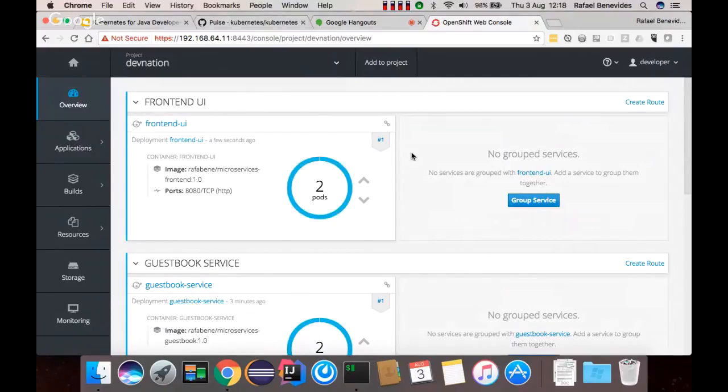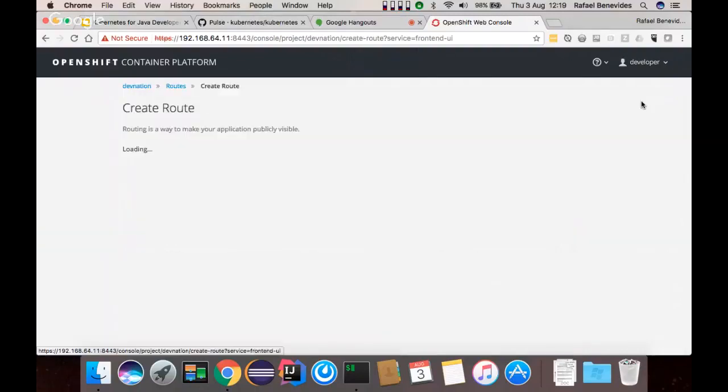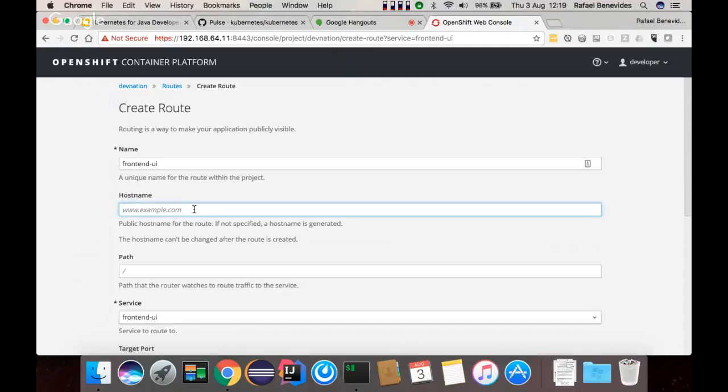Something that I can do that's a feature of OpenShift is that I can create a route, and that will allow me to access this application externally on the port 80. So given that I want to access the front-end UI, I will click here on the create route. That will ask for a host name.